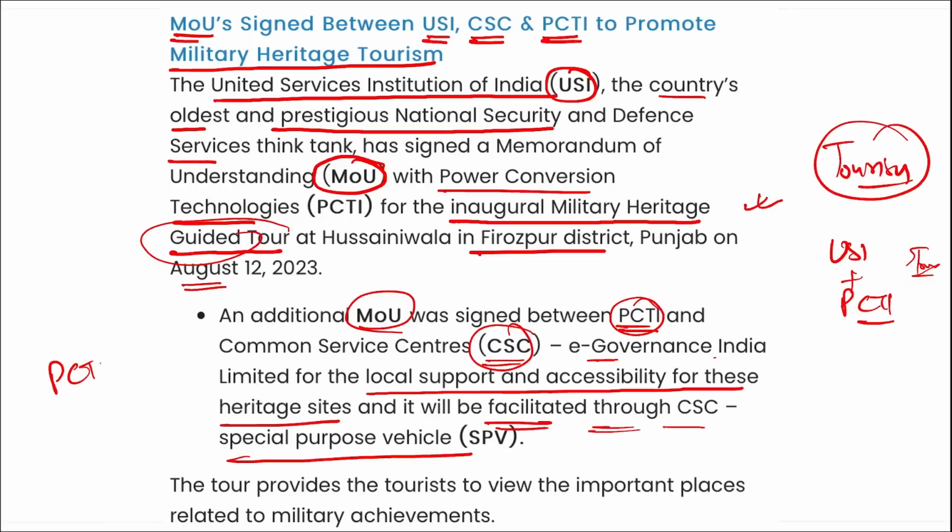So, looking at the tourism purpose, how should we increase that and what all work can be done to increase the tours? PTCI will be responsible, and USI will be responsible for the documentation of these potential tourist places.